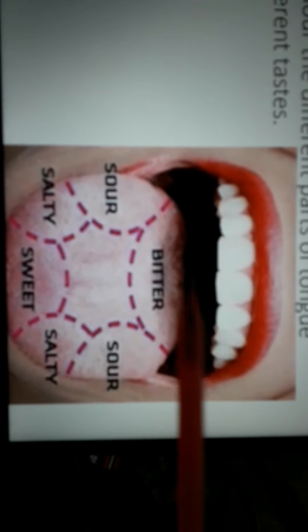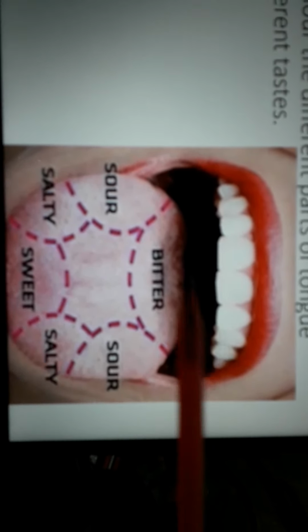And children, let me tell you, this is a very important question because it often comes in the exam. So this is your assignment 2, this is classwork, and I will send one screenshot. By seeing this picture you can draw on the white page. Remember, white page. In the different regions you can use different colors: one color for bitter, one color for sour, one color for salty, and one color for sweet. This way you will draw, and I will send you the snapshot.